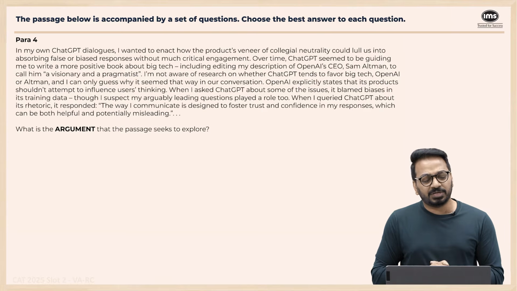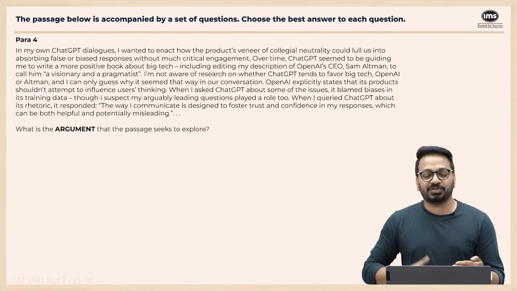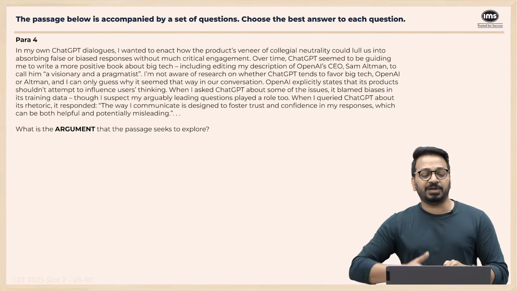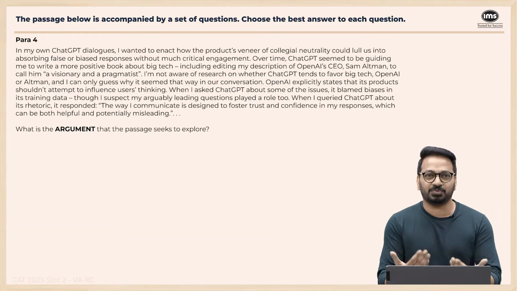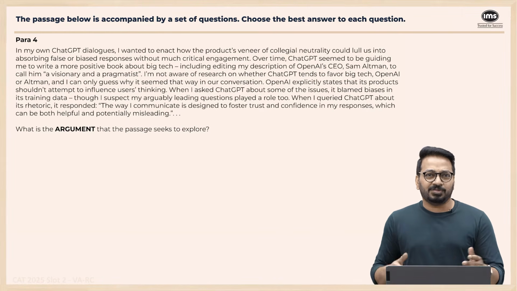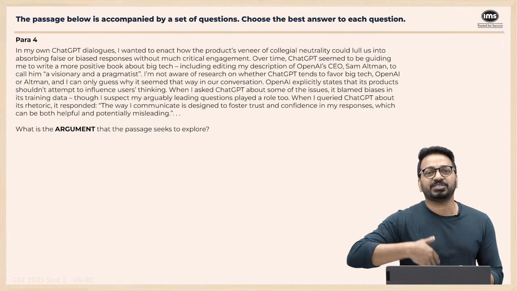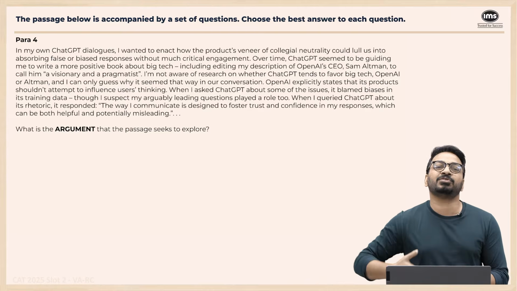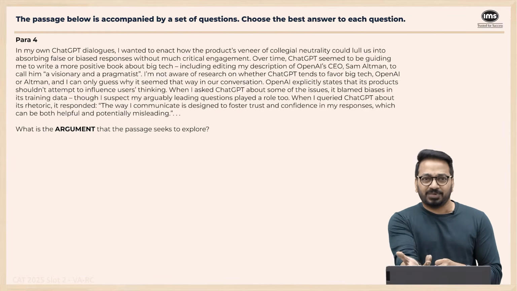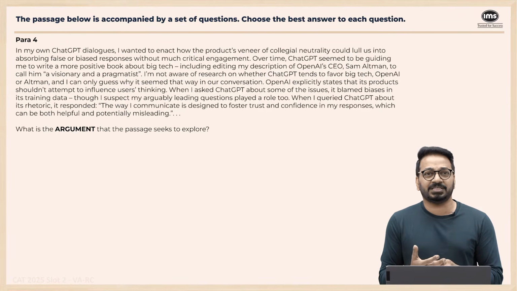When I queried ChatGPT about its rhetoric, meaning the way it uses language: the way I communicate is designed to foster trust and confidence in my responses, which can be both helpful and potentially misleading. So you see, what is the author doing? The author is actually having a chat with ChatGPT. And he's saying, as I'm having this discussion and expressing my views, ChatGPT is giving a particular kind of response. Maybe I am also playing a role in influencing it in a particular way to get these responses. And ChatGPT is accepting, saying something of this sort: the way I communicate is designed. Now, this is a response to the author's discussion.